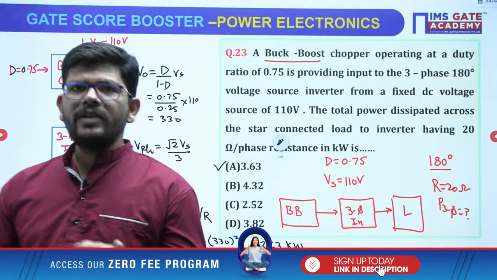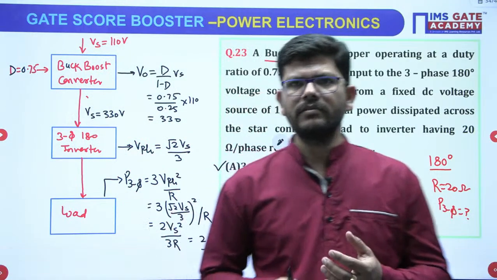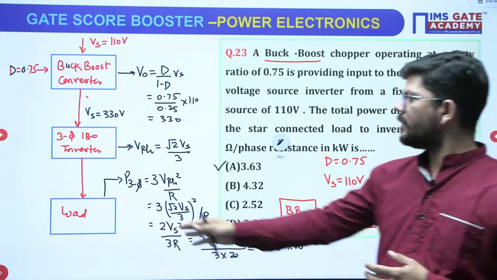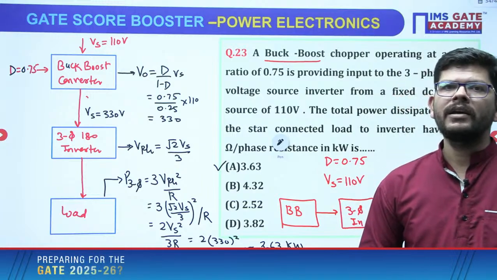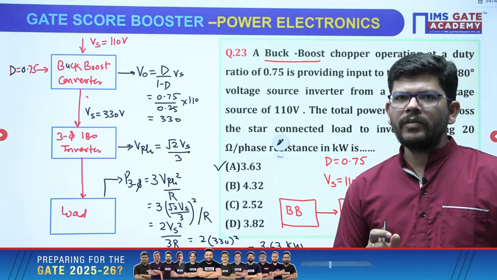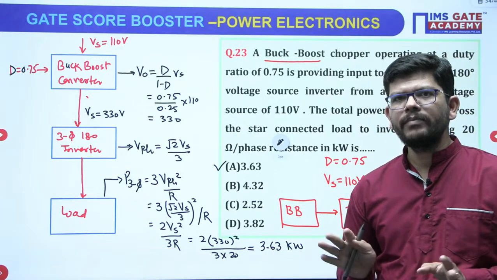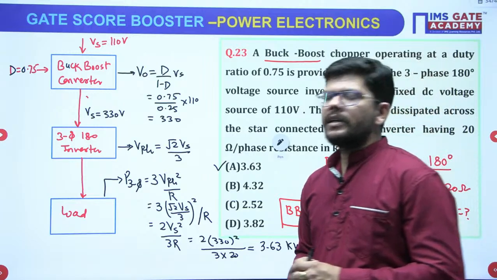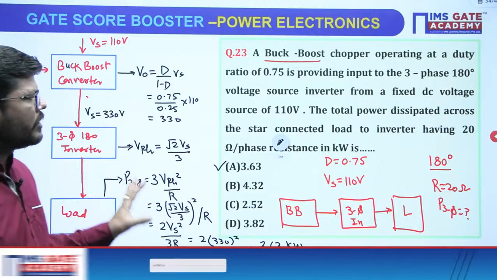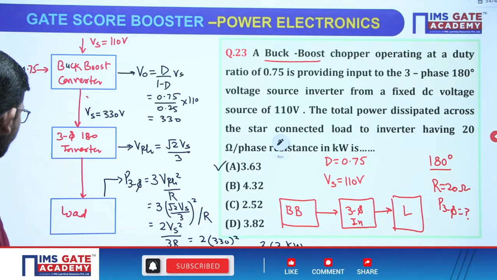So this is a very good question. It's a mixed concept question. Chopper is feeding to inverter, inverter is feeding to load. Finally, we have to calculate the power absorbed across the load. And one thing you might have seen, that the phase voltage formula for 120 degree inverter and 180 degree inverter is very important. You can practice that formula very well. If you know that formula, power calculation will become very easy. So I hope that it is clear to everyone, right?